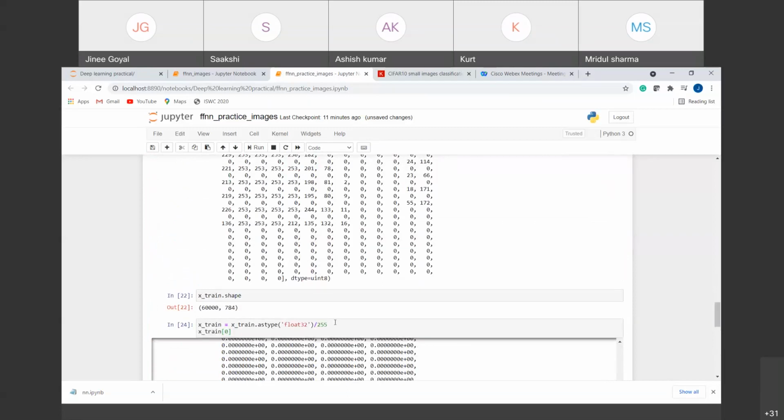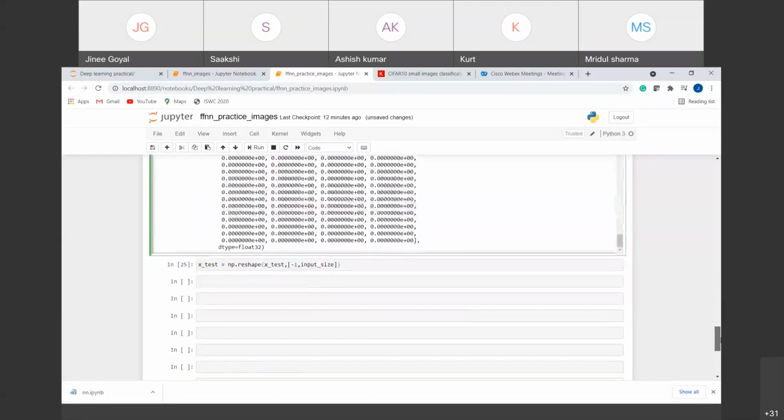Now what we have to do, we have to rescale our xtest values also. So always do whatever you are doing with the training data, do it with the test data also, right? So we have converted our X data into the desired shape and desired rescaling.